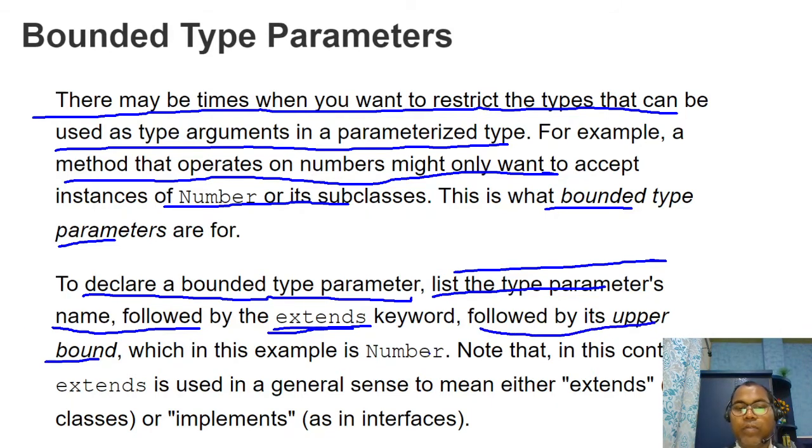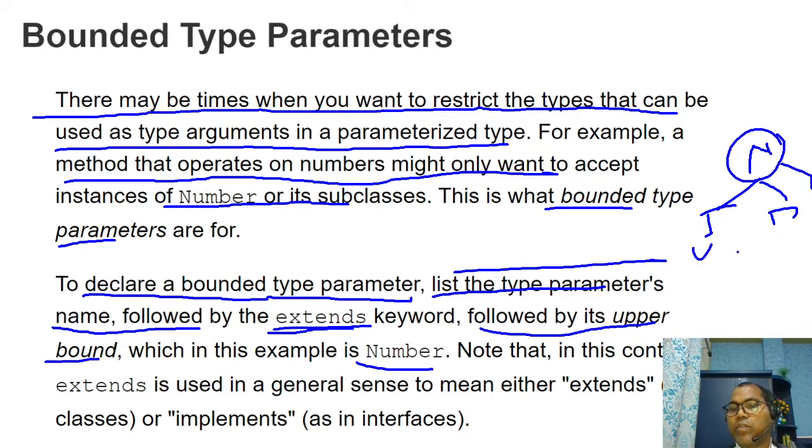For example, Number is the superclass of Integer, Double, Float. So if you say this, I am only allowing Number and all the Number subclasses. Not allowing any String, not allowing any StringBuilder, not allowing any ArrayList.